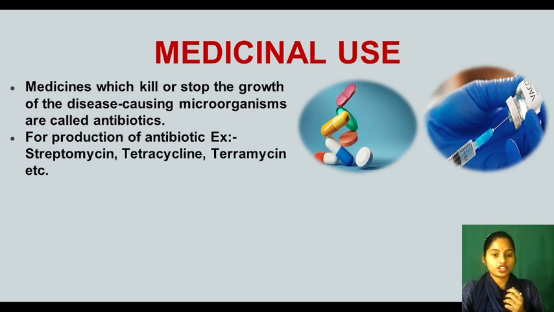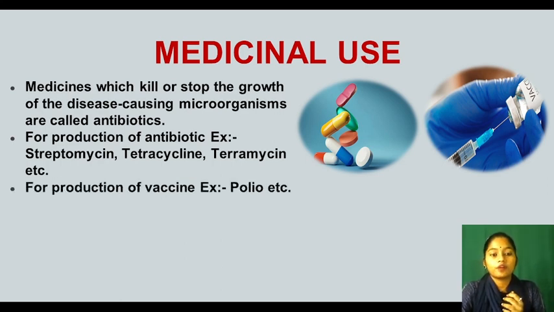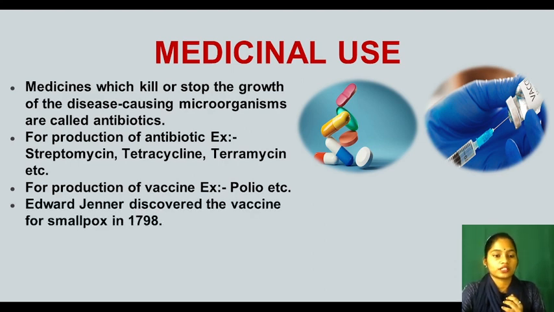Now see, examples of antibiotics are streptomycin, tetracycline, terramycin. These are certain examples of antibiotics which are made from microorganisms. For production of vaccines also, now we are taking vaccines for COVID-19, right? They are also made from microorganisms. For example, polio vaccine is also made from microorganisms.